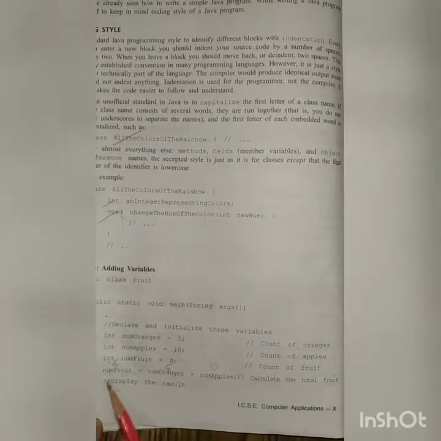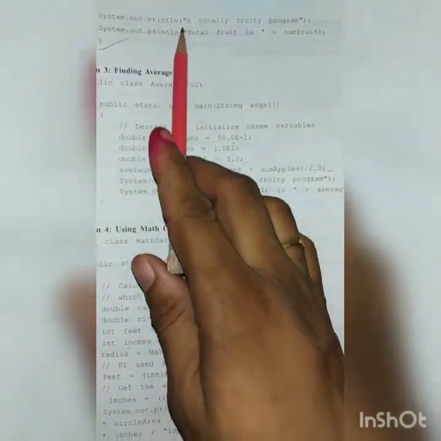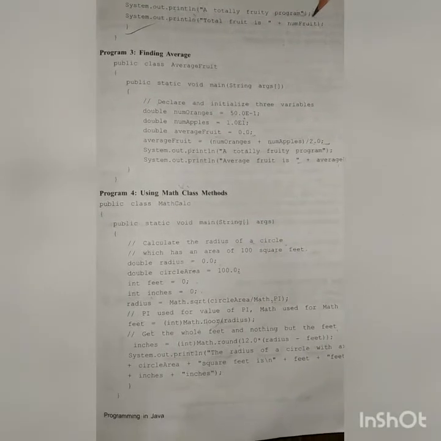This is a comment, a single line comment, double forward slash, display the result. Here System.out.println, a totally fruity program. This is the message, passed in double quotes, double quotes open and double quotes close. And println is a method. Use the parenthesis open and parenthesis close. And this line is terminated with the semicolon.